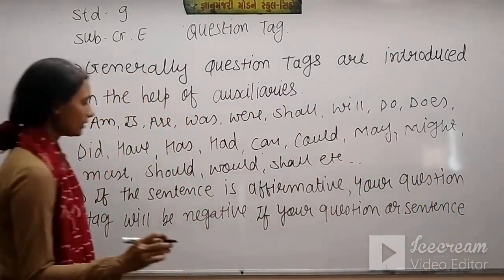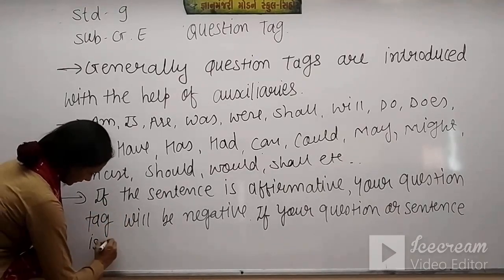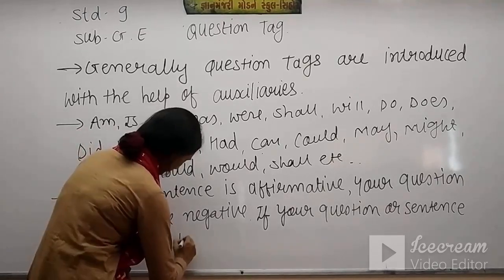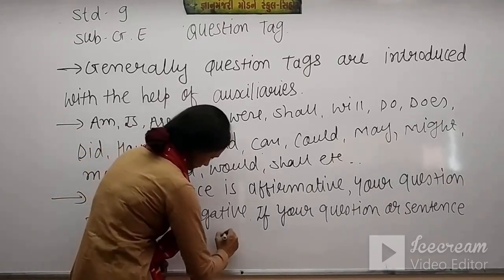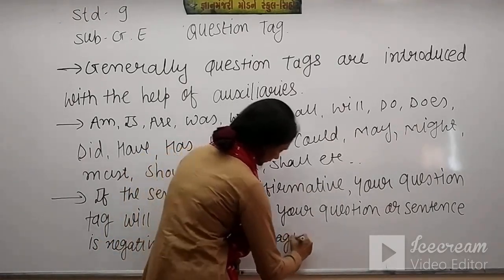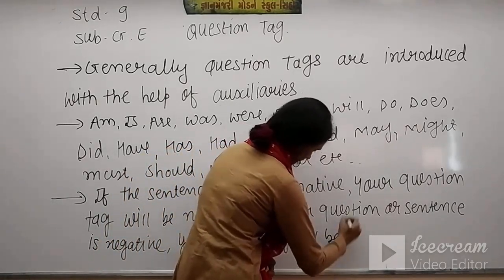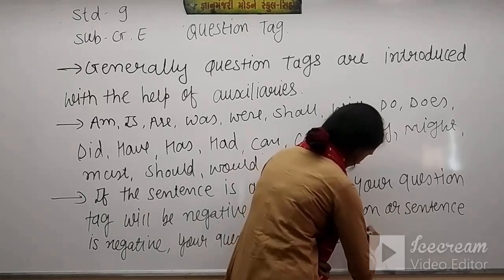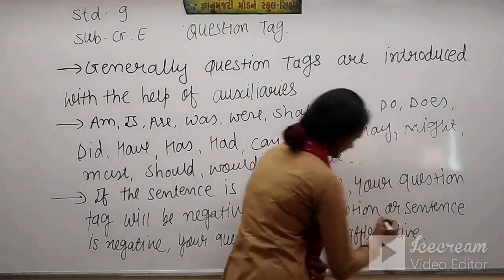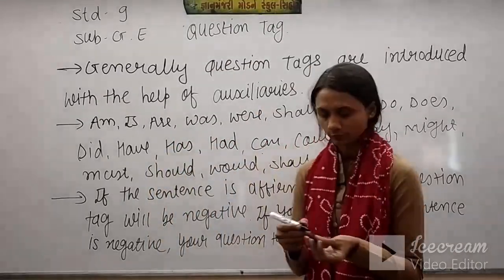If your question or sentence is negative, then your question tag will be affirmative. This is the prime rule of question tag.